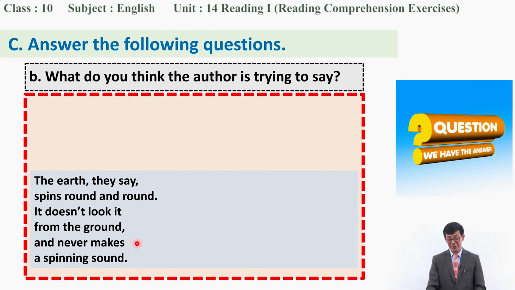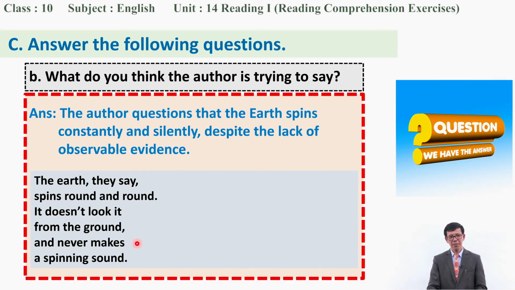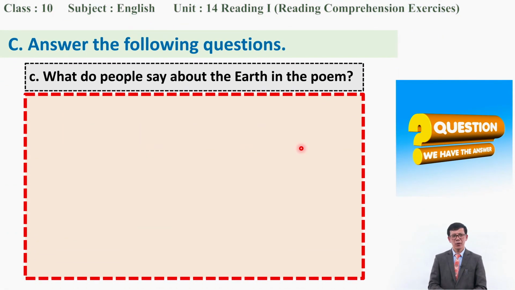Yes, you have guessed some idea, right? So, the author questions that the earth spins what? Constantly and silently, despite the lack of what? Observable evidence. Okay? Yeah, it is spinning and spinning, right? And it is silent. Okay? There is no disturbance there, but it is spinning and spinning. So the author is trying to say that though there is no sound, it is spinning. It is rounding and rounding. Right? Very good.